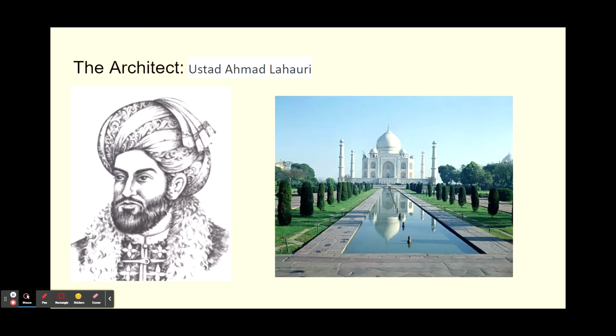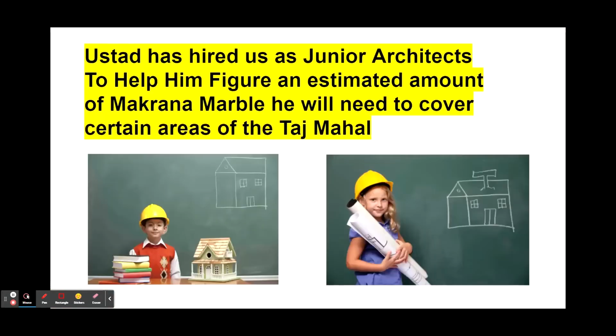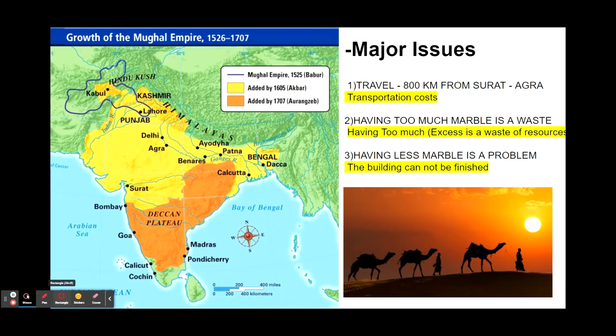The main architect behind this structure is Ustad Ahmad Lahori. Ustad has hired us as junior architects to help him figure out an estimated amount of Makrana marble he will need to cover certain areas of the Taj Mahal. Here are the major issues. Number 1, travel. It is 800 kilometers from Surat to Agra. Surat is a city where the Makrana marble is, and now we have to transport it to Agra, and that is 800 kilometers.